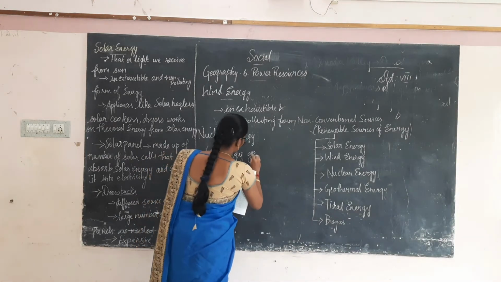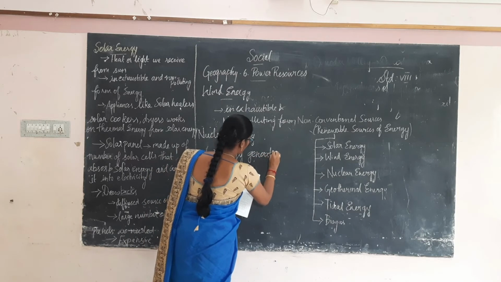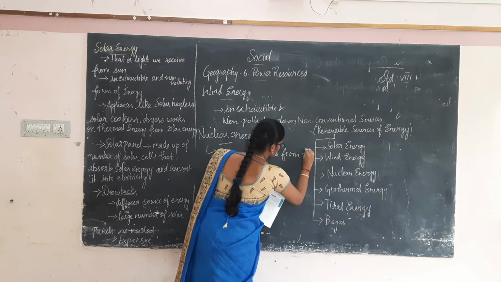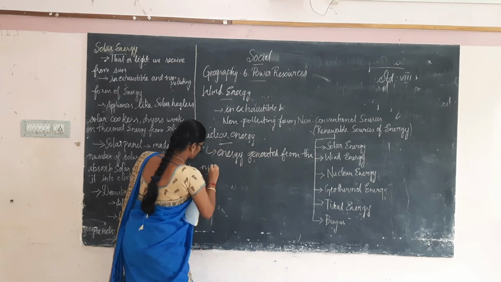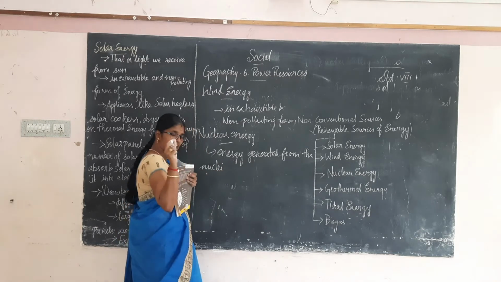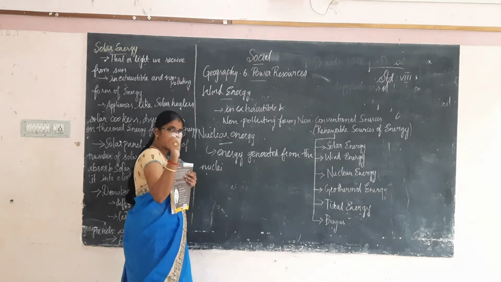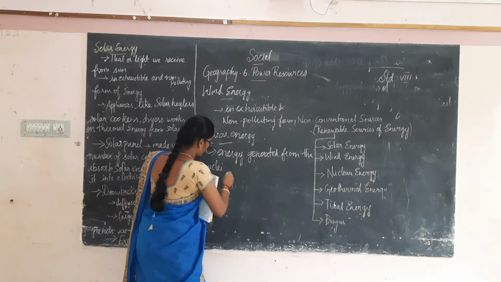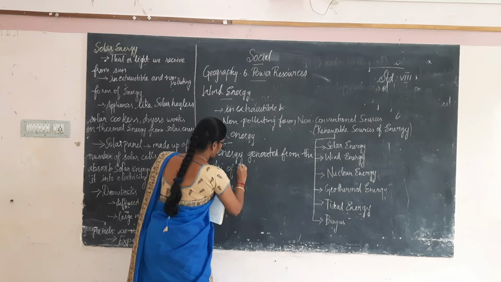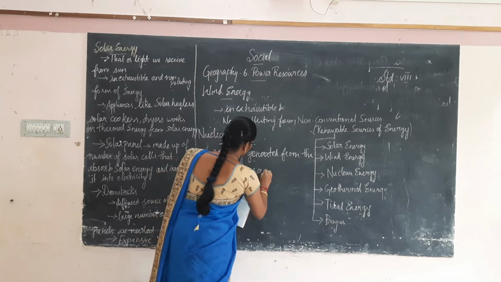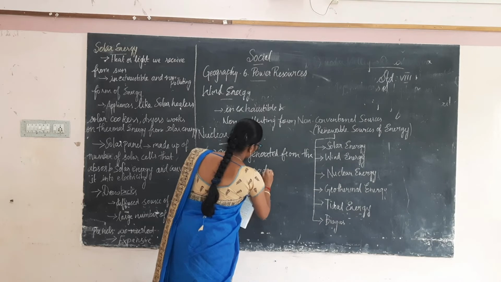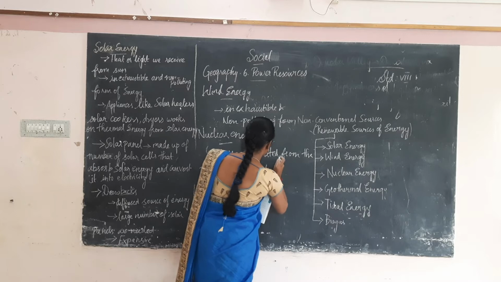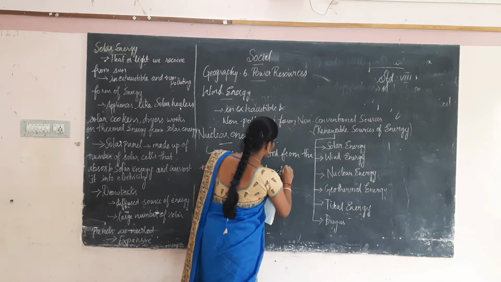Energy generated from the nuclei of radioactive elements. The nucleus is the center of an atom or an element. What are the radioactive elements? Uranium and thorium. From these two radioactive elements we can generate electricity.